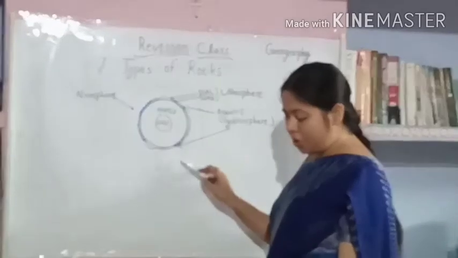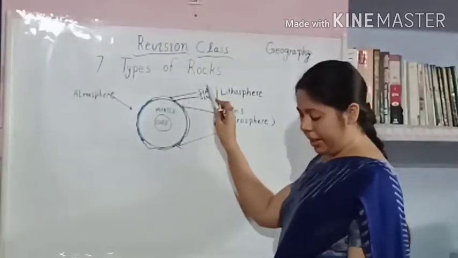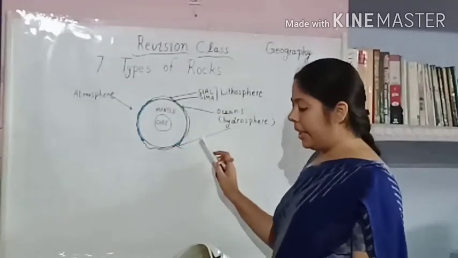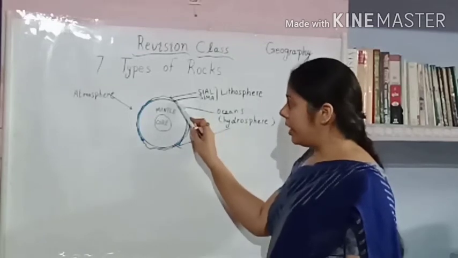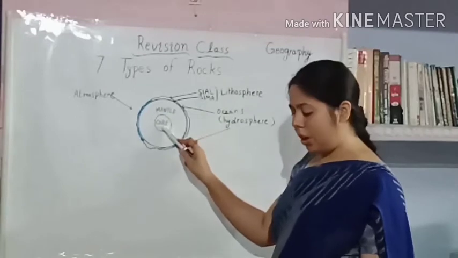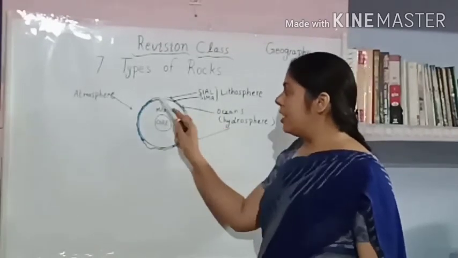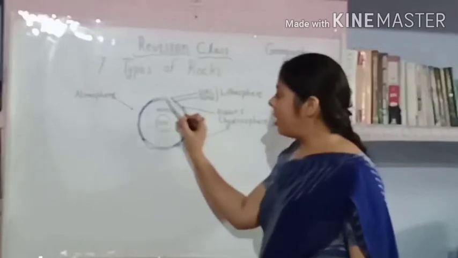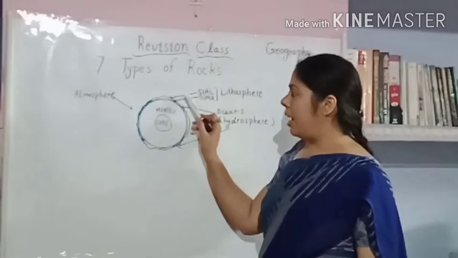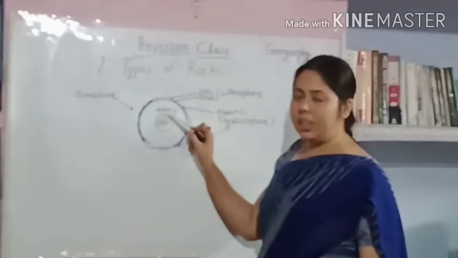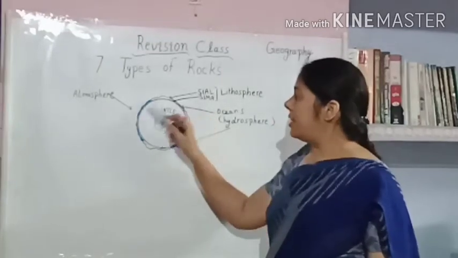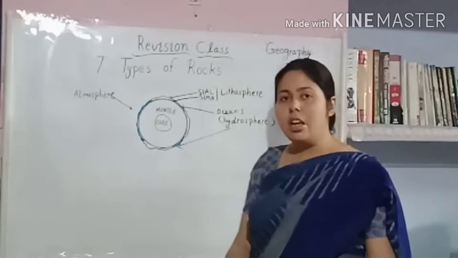The outermost layer is the crust, which is the thinnest layer of the earth. The layer that lies below the crust is called the mantle and the innermost layer is called the core. You can see this is the structure of the earth: the outermost layer is called the crust, the middle layer is called the mantle and the innermost layer is called the core. So first is crust. The crust is solid.